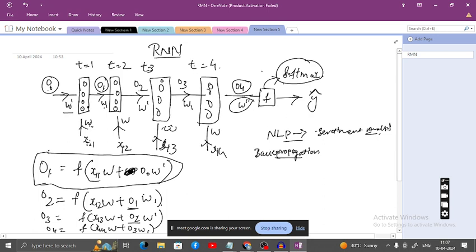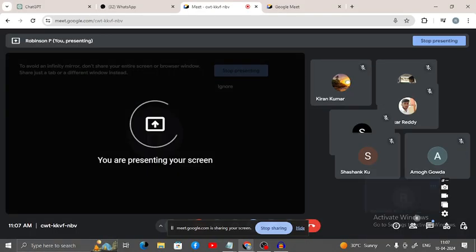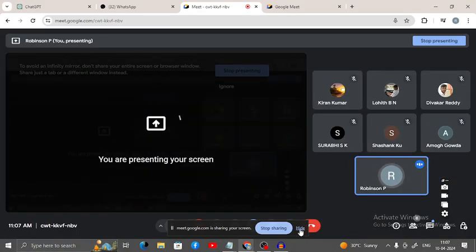Now, if you want to update the weights, what you have to do? Whatever we have discussed so far is forward propagation in RNN. But in forward propagation there is no updation of weights. Updation of weights happens only in backward propagation.